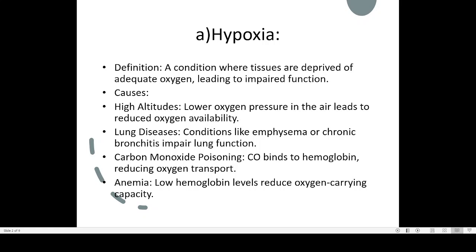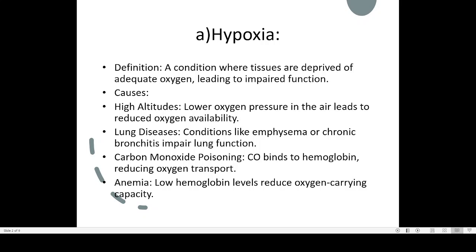Here you can see how the normal lungs work. There are alveoli, and inside the alveoli there is a balloon-like cavity. Air reaches here, and there is diffusion into the surrounding capillaries.